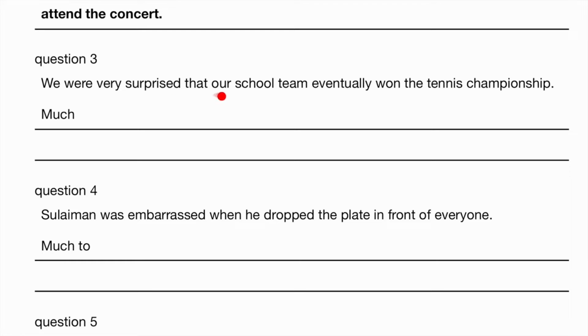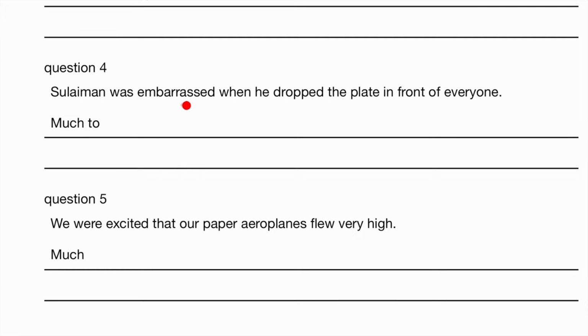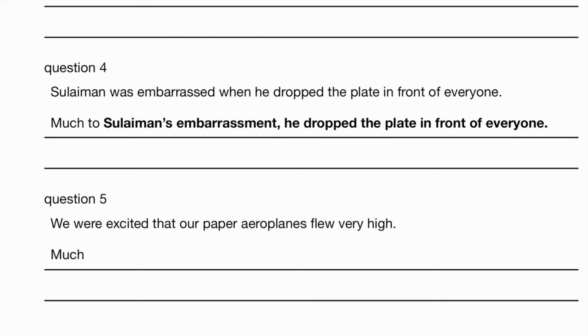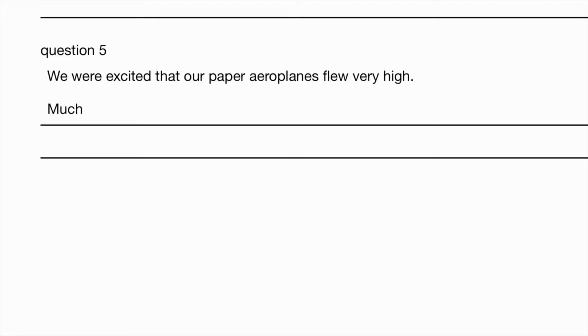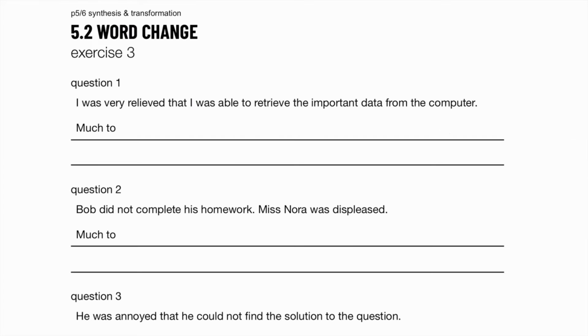We were very surprised that our school team eventually won the tennis championship. So much to our surprise. So make sure that surprised turns to the noun form, surprise. A lot of students seem to miss out the letter R over here. So that's it. Make sure your spelling is correct. Sulaiman was embarrassed when he dropped the plate in front of everyone. So much to Sulaiman's embarrassment. He dropped the plate in front of everyone. What is the noun form of excited? So much to our excitement, our paper aeroplanes flew very high. Exercise 3.